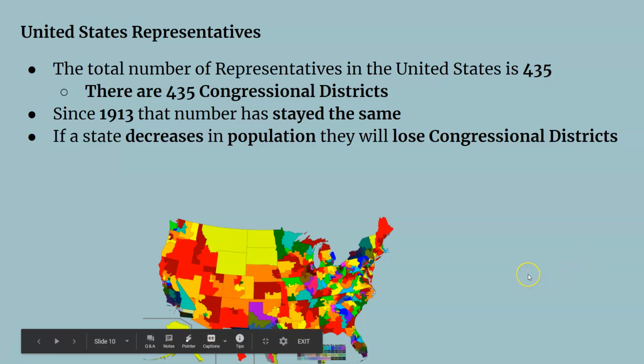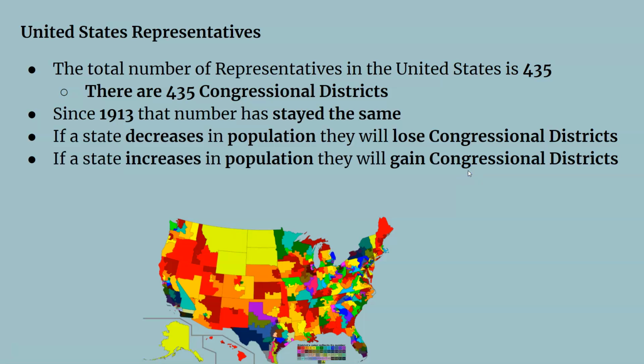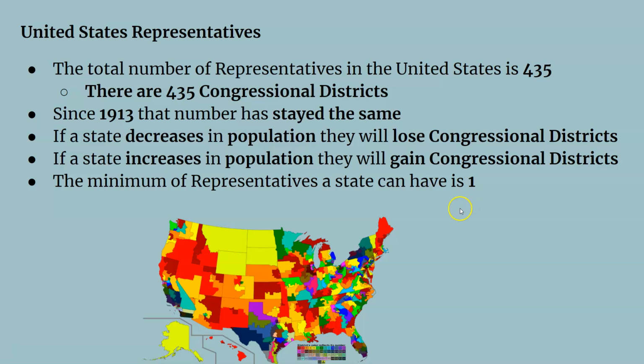There's only a finite amount of districts in the United States, but if a state decreases in population, or loses people, they lose congressional districts, because you have to divide it, and that's 700,000. So if a state increases in population, they'll gain congressional districts. But the minimum representation a state can have is one. As you can see, these low population states only have one representative.